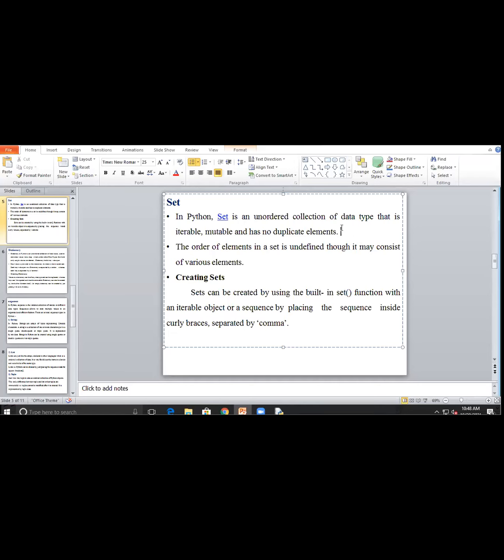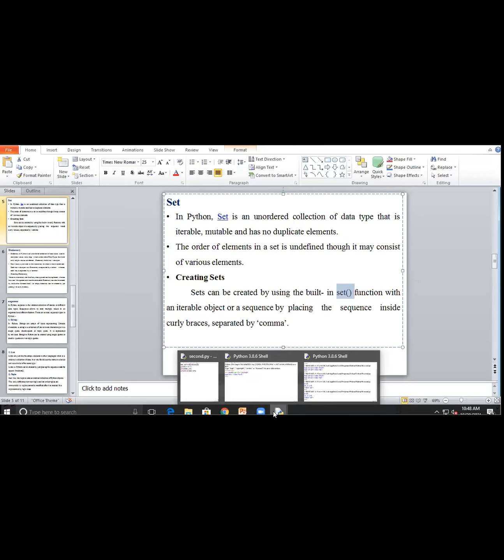After collecting that data we have to check. Suppose we are collecting repeated data, the same data 2 or 5 times. It will require memory space to store that data. So for avoiding the repetition of data in an unordered collection, we use the set operation. It will not allow duplicate data to enter the memory space. So for that we are using the set method. In the program I will tell once again.